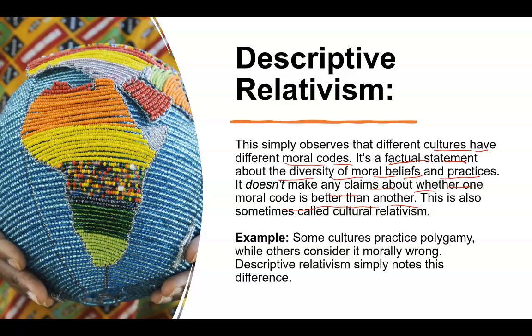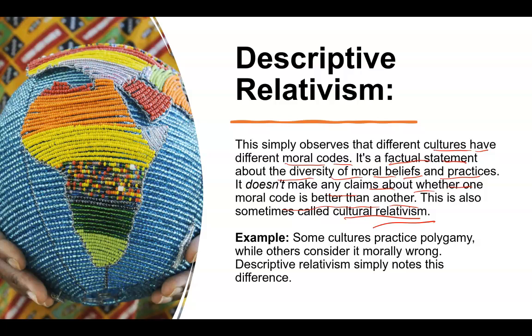So descriptive relativism is all about culture. If you are living in the Middle East, they have a different kind of culture, and for them there could be some things which are very right and some which are very bad. On the other side, if you go to Western culture, they have their own moral codes. And this theory never says that one culture is better than others. This is also called cultural relativism. So any good or bad dependent on culture is called descriptive relativism.